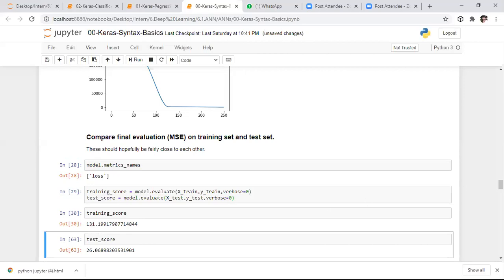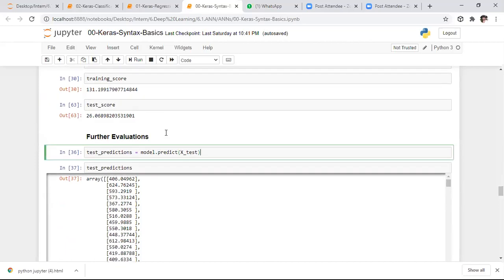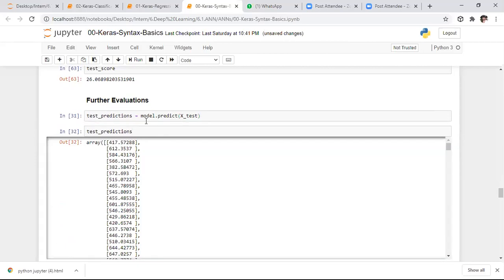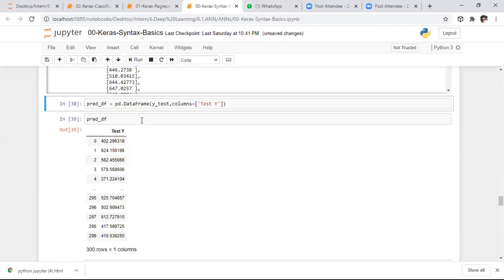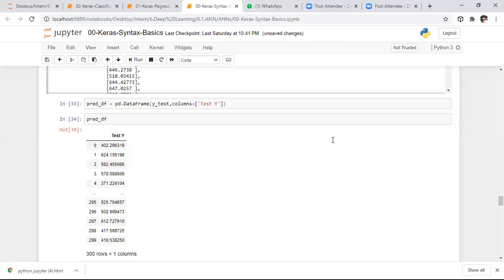After that, further evaluation. If you want to predict the test data output, here we need to apply the predict method. So here these are our predictions. Based on our predictions, if you want to plot a data frame by using test data as well as our predictions, here I want to consider the test data frame, constructed by using the test data as well as the predictions.